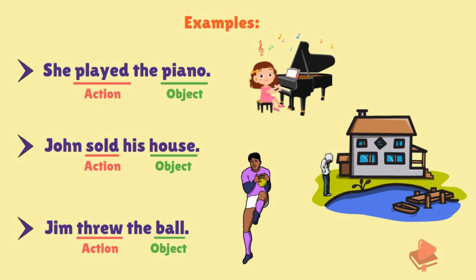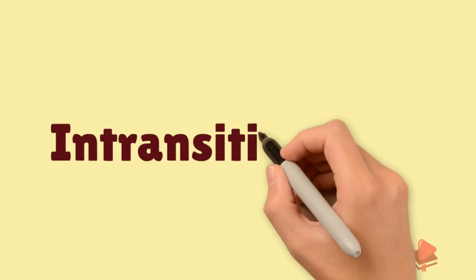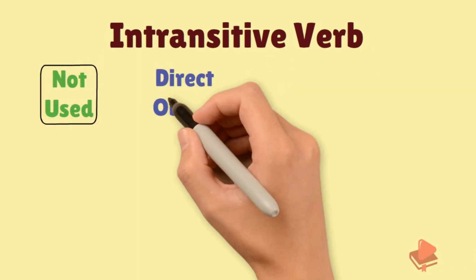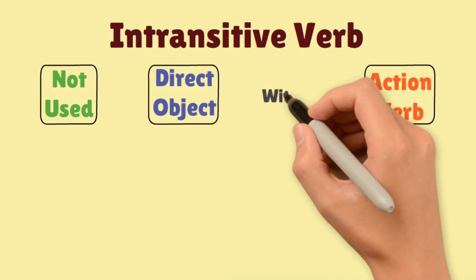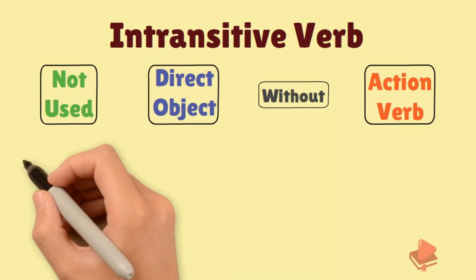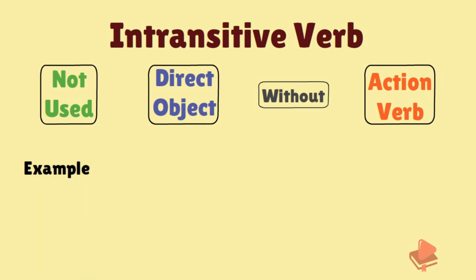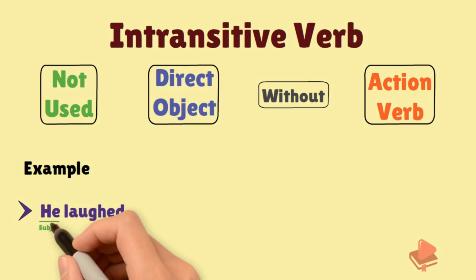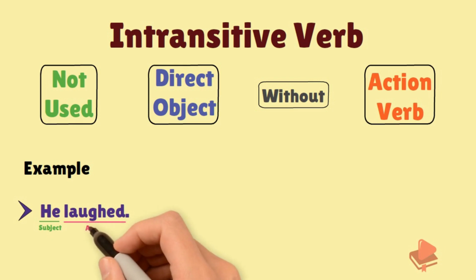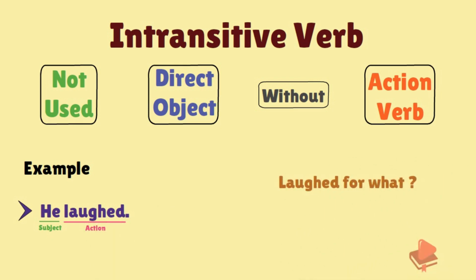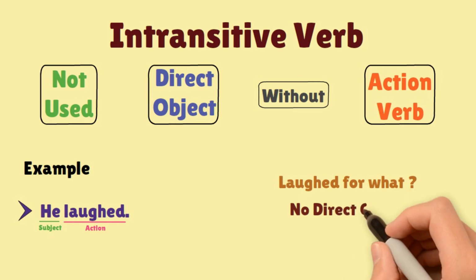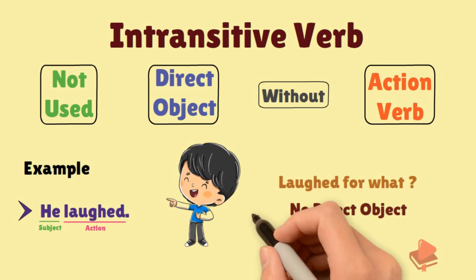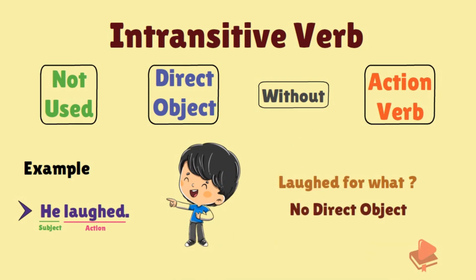Now let's see the next one, that is intransitive verb. An intransitive verb is not used with a direct object, or it is an action without a direct object. Let's see this with one example. He laughed. So here in this sentence, he is the subject and laughed is the action. But we can't say laughed for what. In other words, this sentence does not have a direct object to receive the action. So it is an intransitive verb.